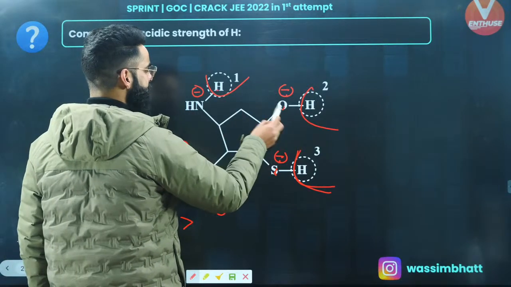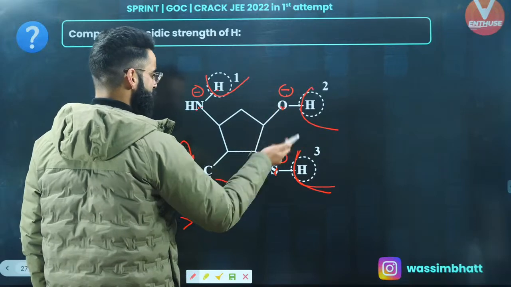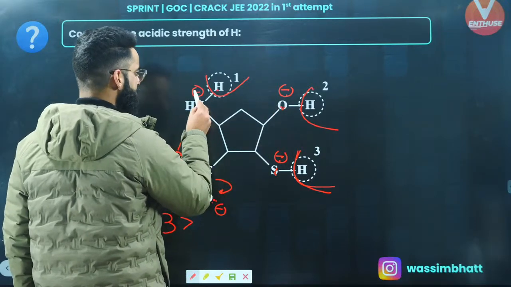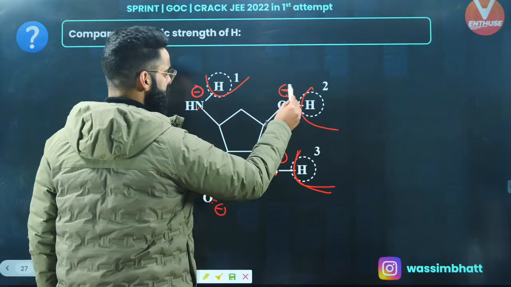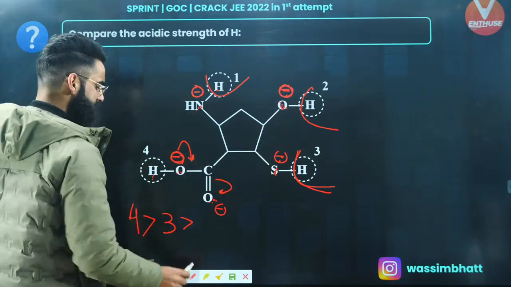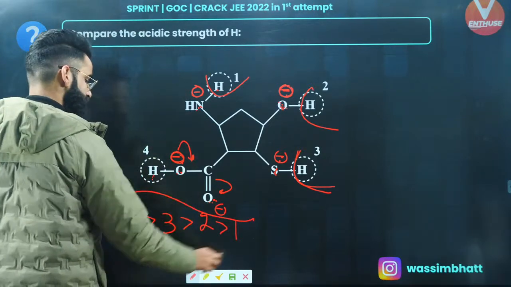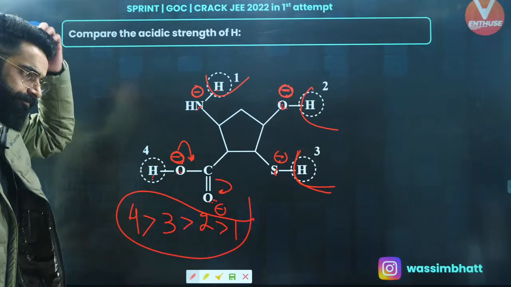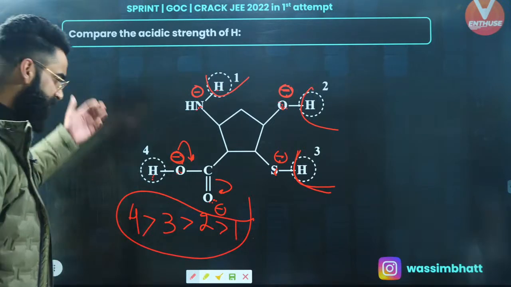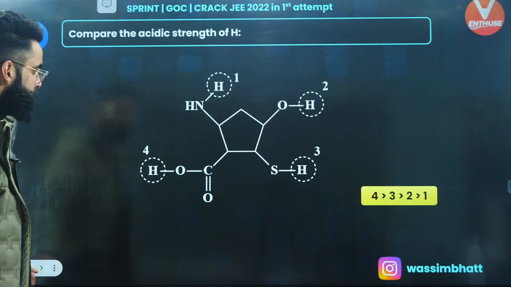Now among these two, if you compare oxygen and nitrogen, they belong to the same period, right? Electronegativity plays a role. Negative charge on this nitrogen, negative charge on oxygen. Negative charge is more stable on the more electronegative element, that is oxygen. So the second hydrogen is going to be more acidic than the first one. So this is going to be the order, 4, 3, 2, 1. I mean, this is going to be the order of the acidic hydrogens. Perfect.